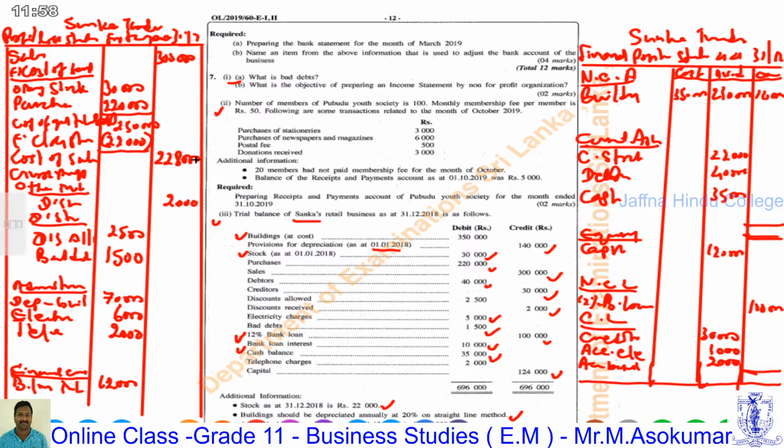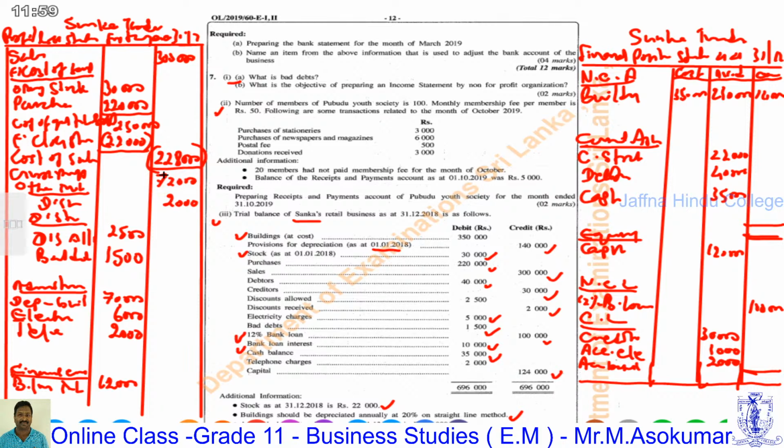After deducting cost of sales from sales, we get gross profit. Sales are 300,000, minus cost of sales 228,000, which yields 72,000. This is called gross profit.